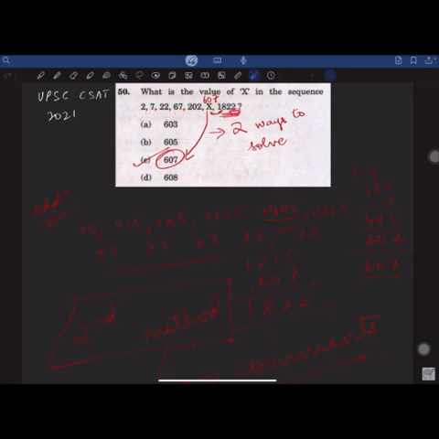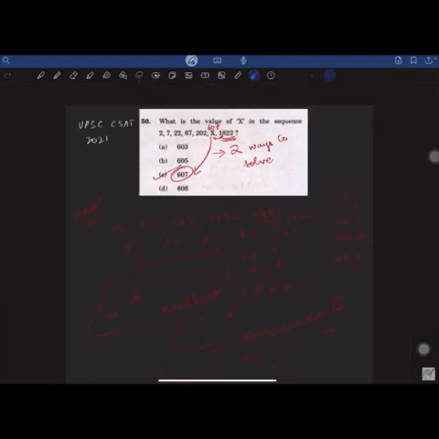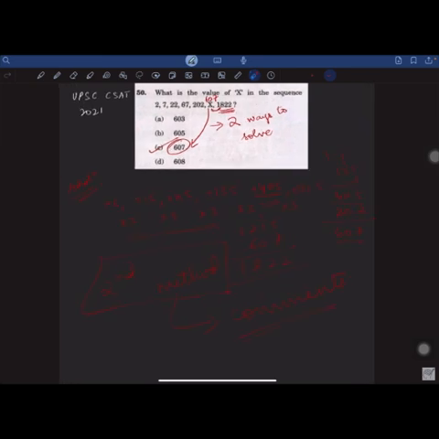That means there is some pattern these numbers are following such that the unit digit is 7 in these alternate numbers and 2 in these alternate numbers. So find out and tell me what is the next way.